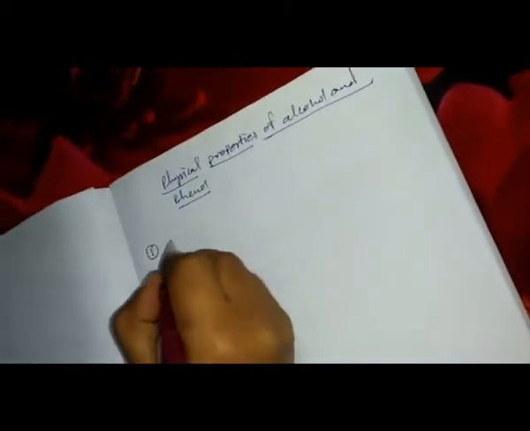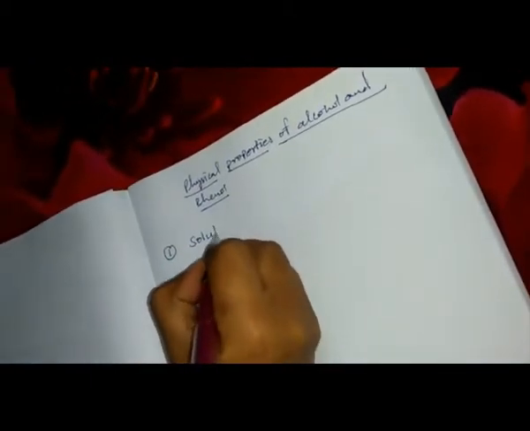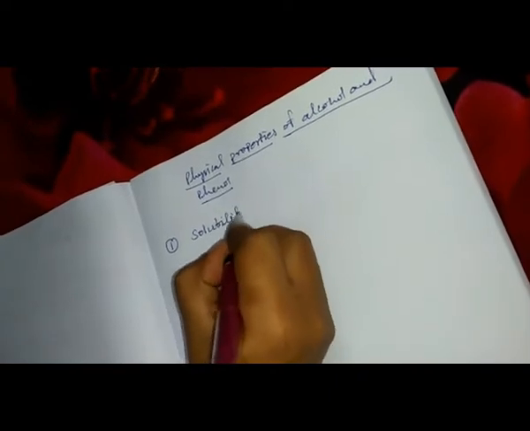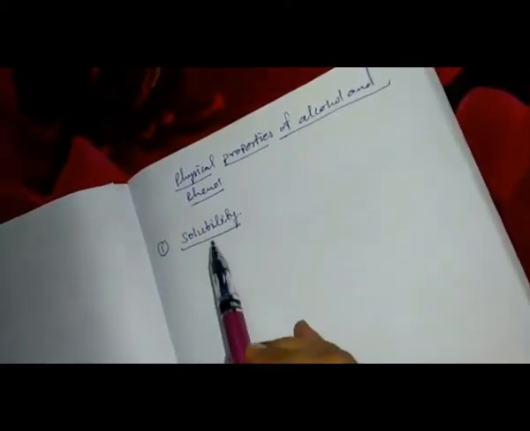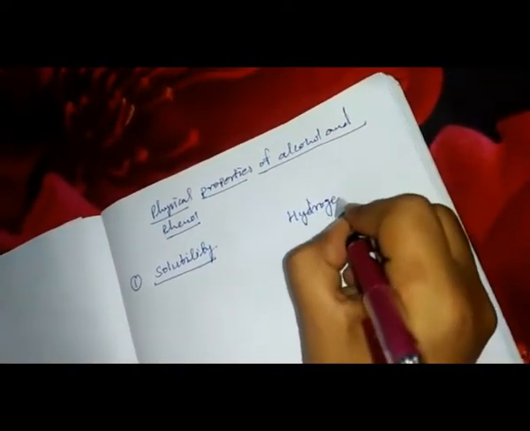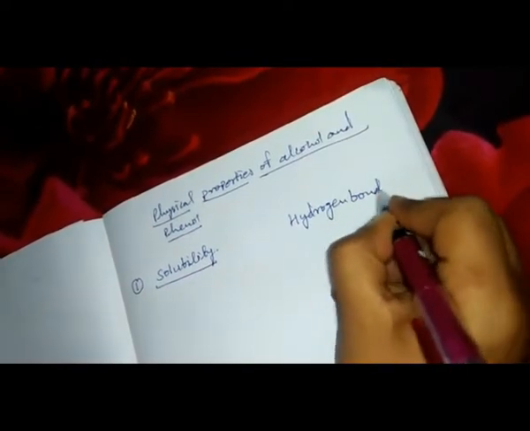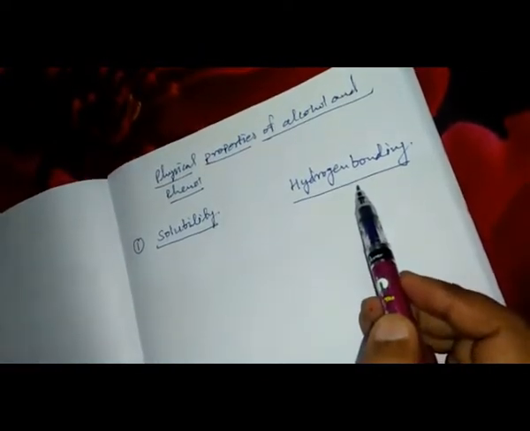In this, the first topic I will discuss is solubility. That means the things which are soluble in water. For solubility, the main point is hydrogen bonding. This hydrogen bonding we have already discussed in class 11th.